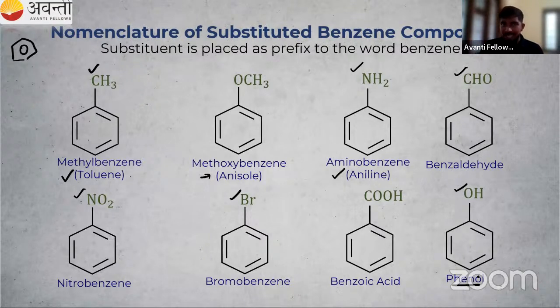So you can see here the different functional groups: aldehyde, acid, nitro, then amino. They are attached directly to the benzene ring, and IUPAC has provided a separate name for all these compounds. So no need to worry more. We have given the names, and we have to study that. So will you study that? That is very important.